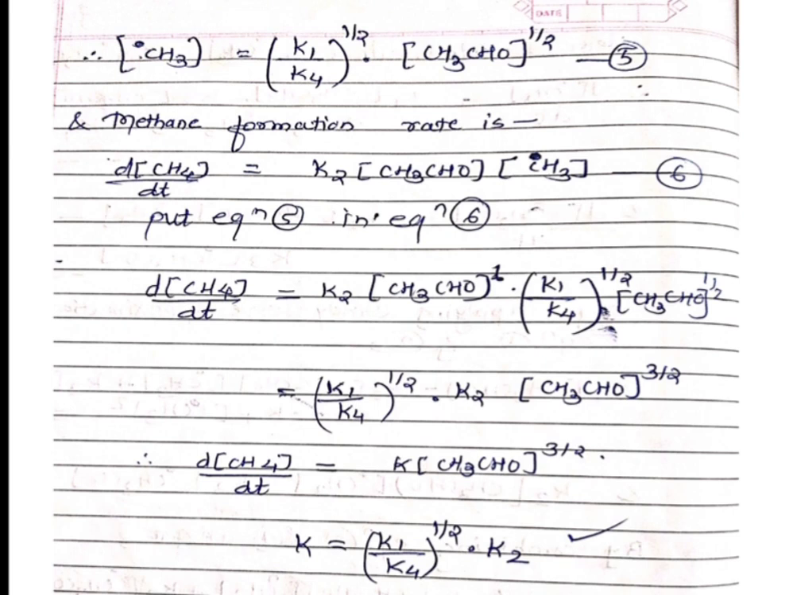Now put this equation number 5 in equation number 6. Where this is the CH3 radical concentration. Just put this value instead of CH3 radical. So our equation becomes dCH4 by dt is equal to K2 into CH3CHO as it is raised to 1 is there. And CH3 radical value is K1 by K4 raised to half into concentration of CH3CHO bracket raised to half. This term is written here.